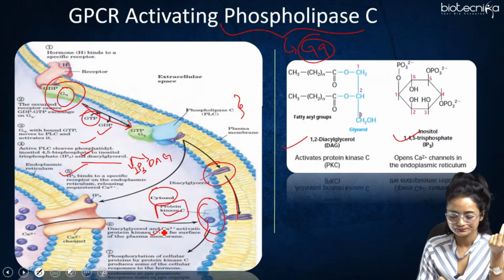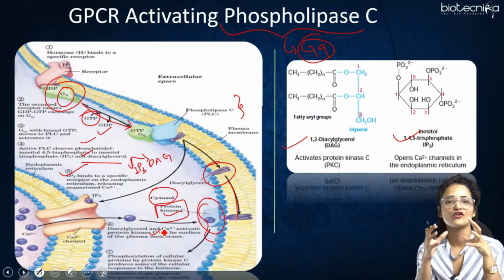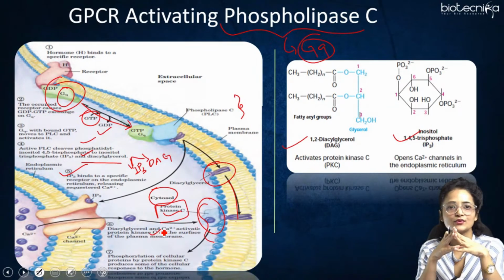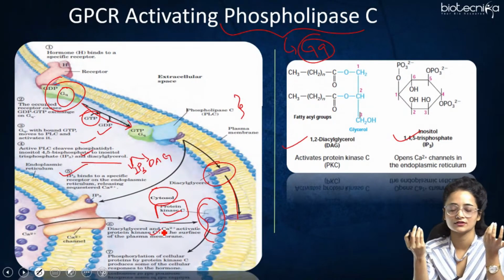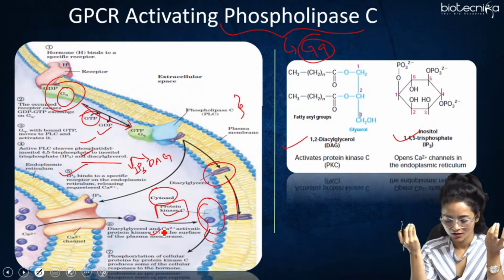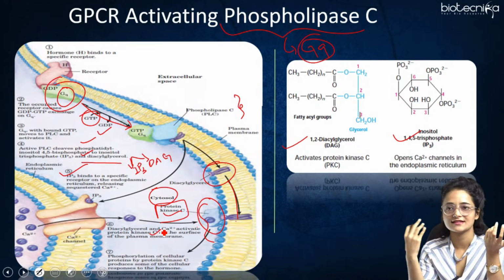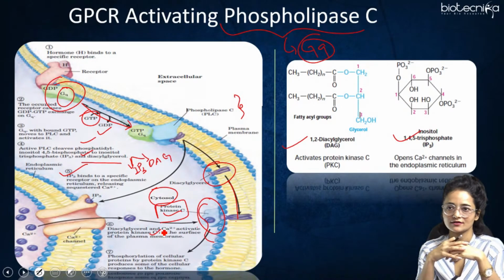Then phosphorylation of cellular proteins by protein kinase C takes place. It produces various cellular responses, as this further phosphorylates various enzymes in our body, right?